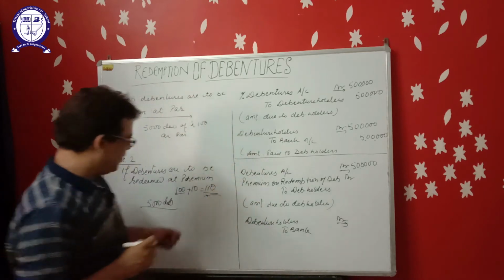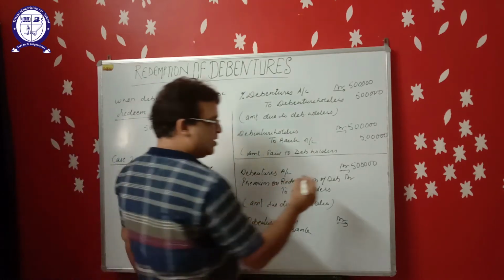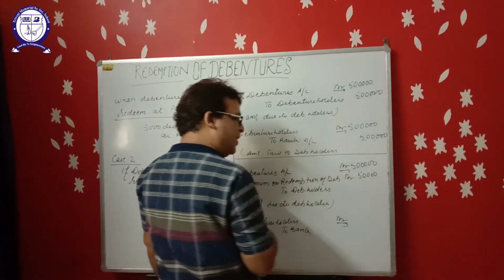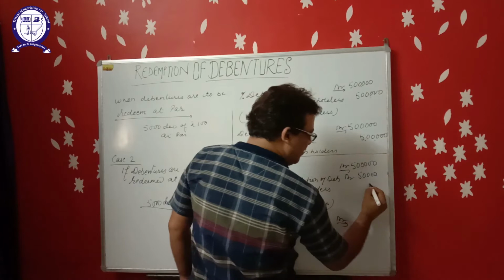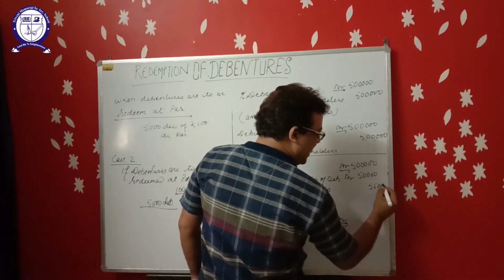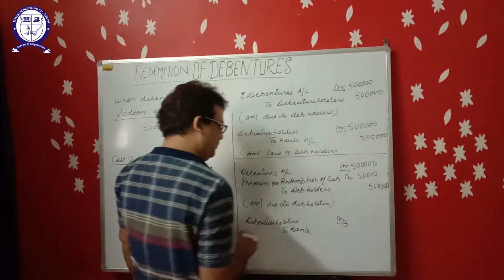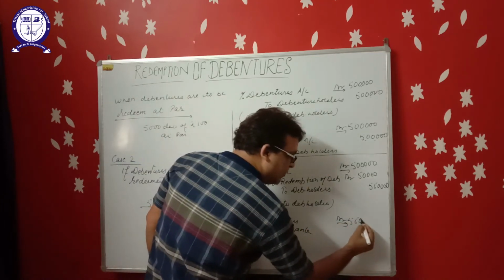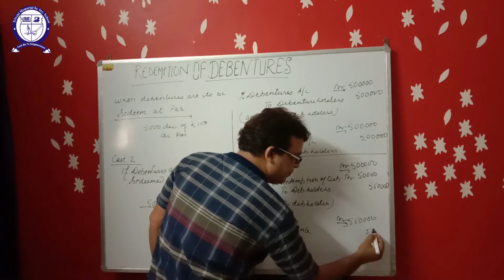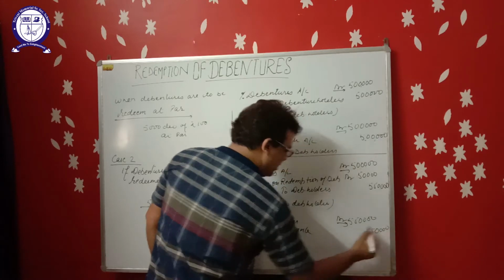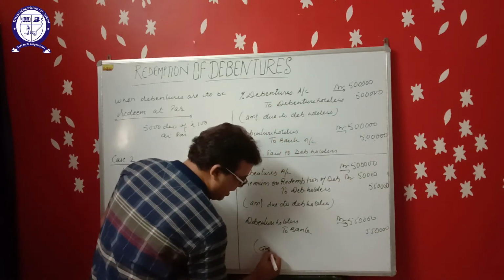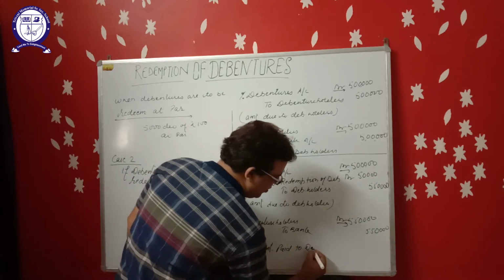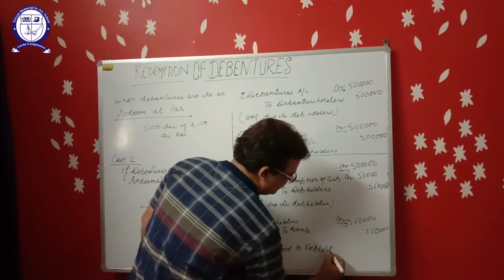Premium is rupees 10 per debenture, so 5,000 into 10, 50,000 is the amount of premium. So total amount we have to pay to the debenture holder is 5,50,000. Second entry will be passed by 5,50,000: debenture holder to bank. Narration: amount paid to debenture holders.